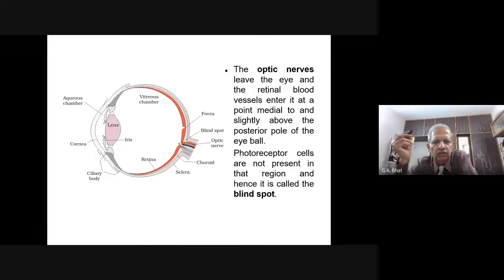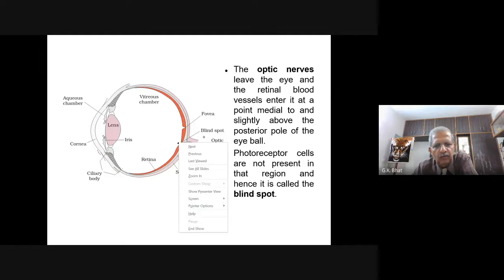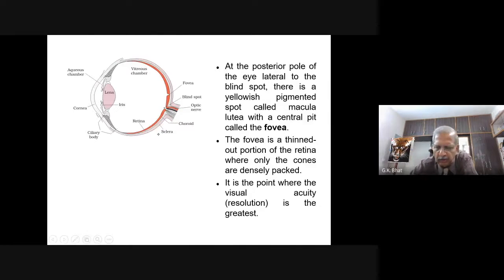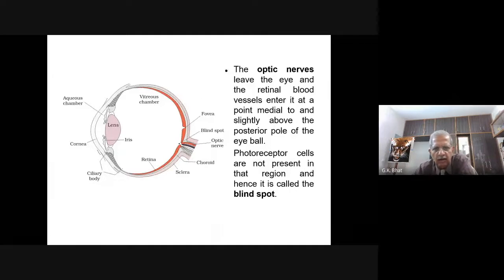With regard to the nerve that supplies the eye, it is mainly the optic nerve. Of course, you do come across two more nerves. The optic nerve leaves the eye and the retinal blood vessels enter the eye at a point. And this point where the nerve leaves the eye or blood vessels enter the eye is called the blind spot.